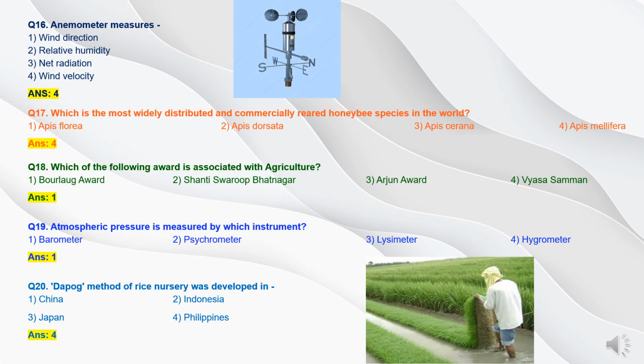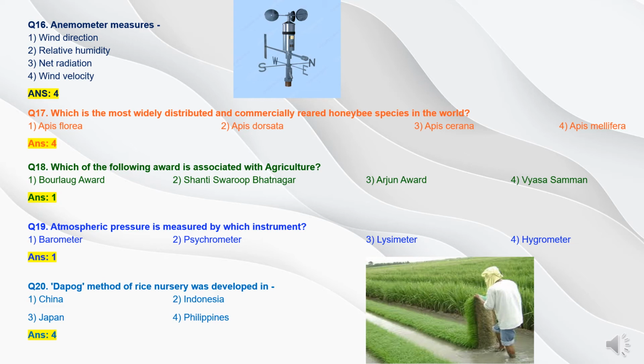Question 16. Anemometer measures option 1 wind direction, option 2 relative humidity, option 3 net radiation, option 4 wind velocity. First we have to understand which instruments measure all these meteorological data. Wind direction is measured by wind vane, relative humidity is measured by hygrometer and psychrometer, net radiation is measured by net radiometer, and wind velocity is measured by anemometer. So here the answer will be option 4 wind velocity.